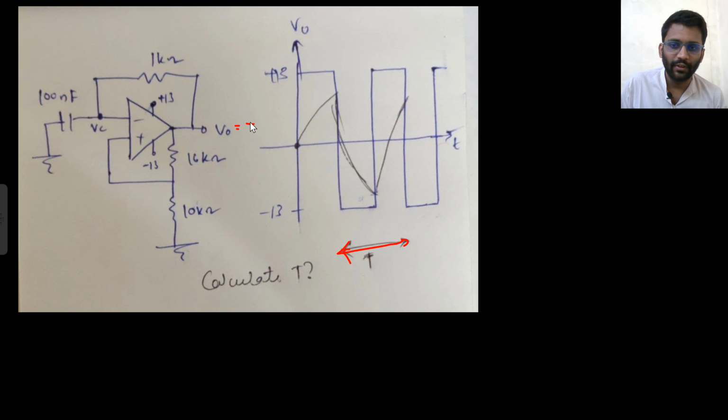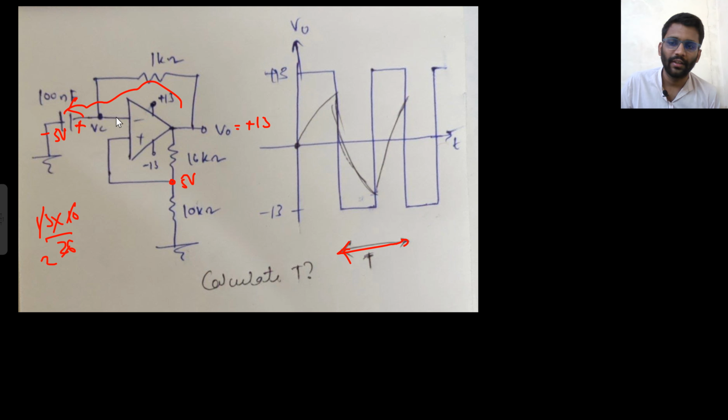So let's assume my V naught is plus 13. So if it is plus 13, what will be the voltage coming here? 13 into 10 by 26. That means this will be 5 volt. 5 volt would be coming here. So this 13 would charge this capacitor to 5 volt.